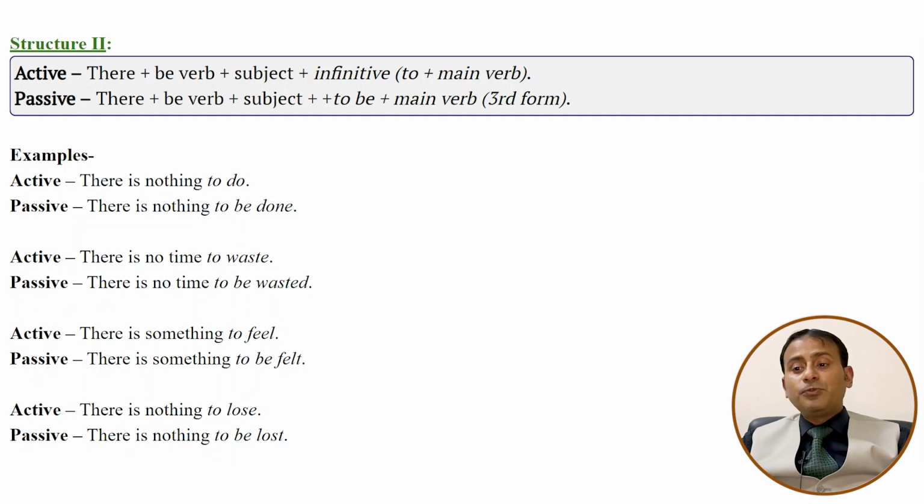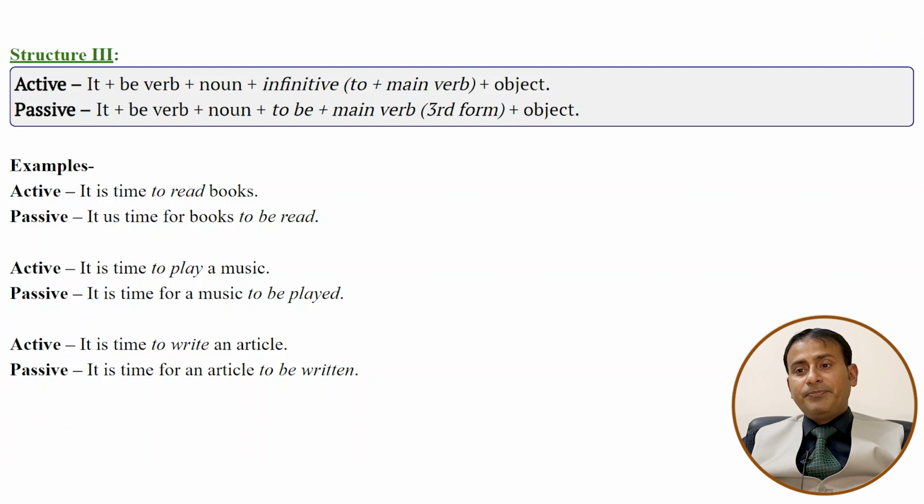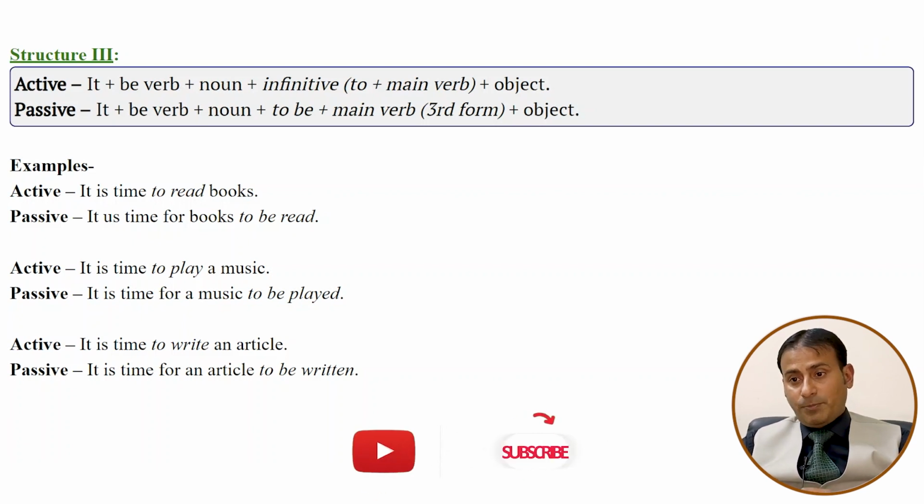There is something to feel. There is something to be felt. There is nothing to lose. There is nothing to be lost. Look at structure 3. It plus be verb plus noun plus infinitive, to plus main verb plus object. And it plus be verb plus noun plus to be plus main verb, third form plus object.